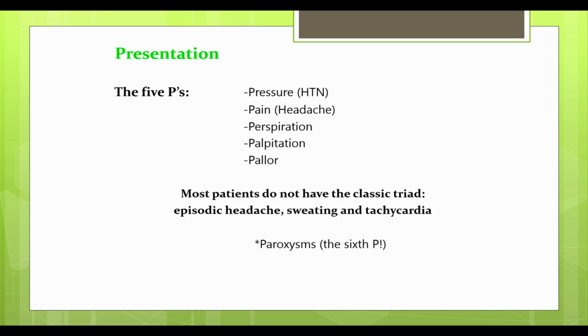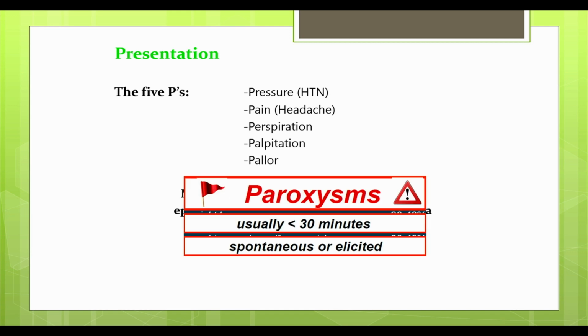What is very pertinent in this patient population with pheochromocytomas or paragangliomas is paroxysms. These paroxysms are what actually give away the diagnosis, and oftentimes these paroxysms are of a time frame less than 30 minutes. They can be up to 60 minutes, but they're typically less than 30 minutes.